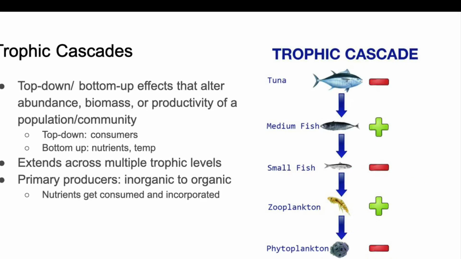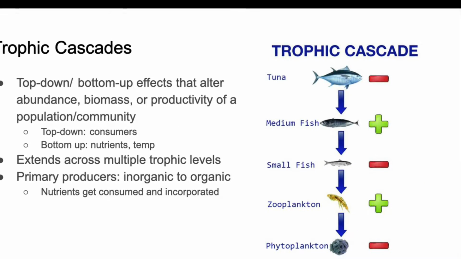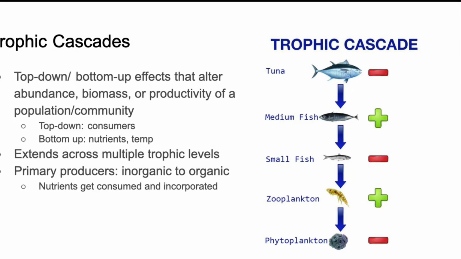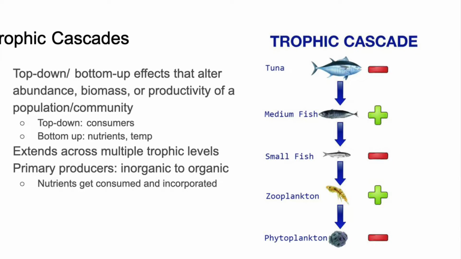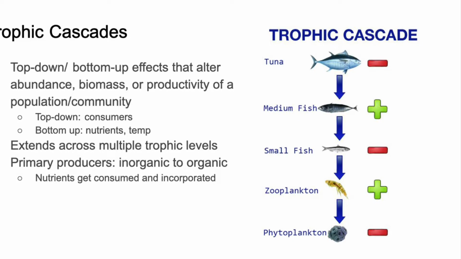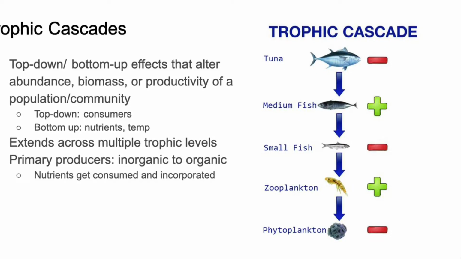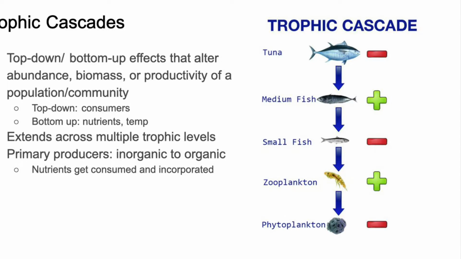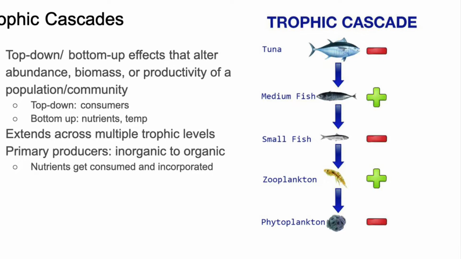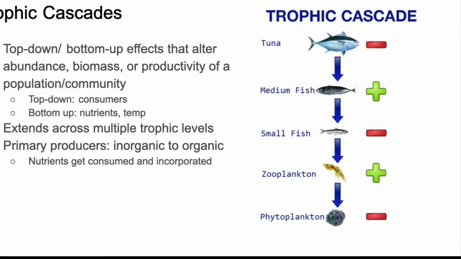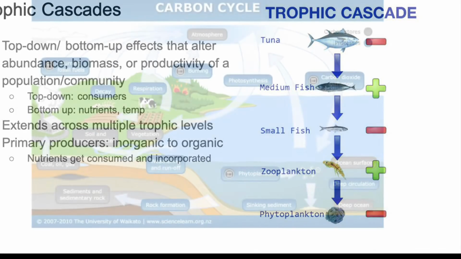Trophic cascades are top-down or bottom-up effects that alter the abundance, biomass, or productivity of a population or community. Top-down effects are those caused by consumers, and bottom-up effects are those that have direct effects on primary producers, such as nutrients and temperature. Trophic cascades extend between multiple trophic levels and therefore involve indirect interactions between species. One example is how primary producers produce inorganic nutrients through photosynthesis, and these nutrients get remineralized into organic material by microbes, then consumed and incorporated into organisms on higher trophic levels.